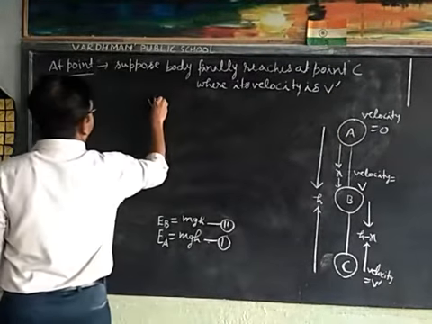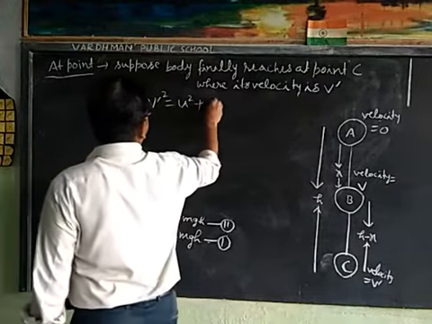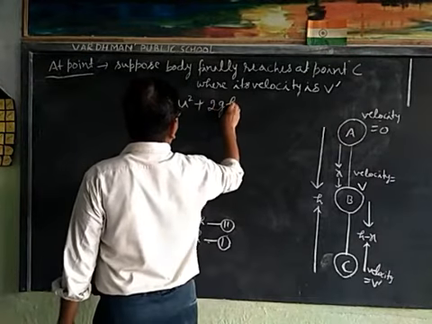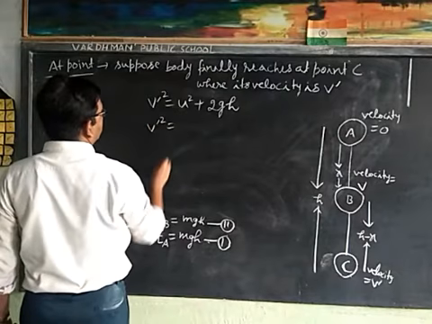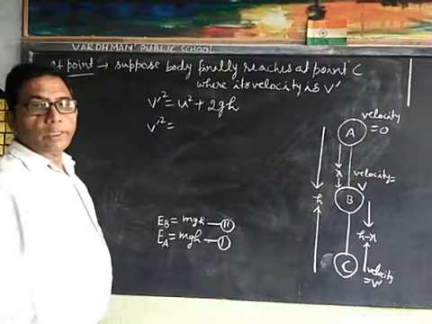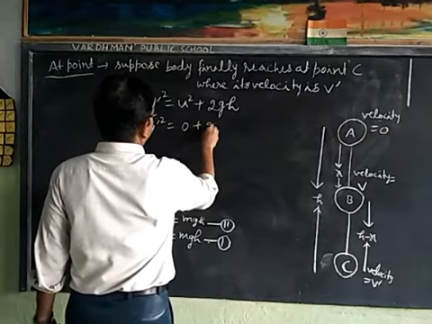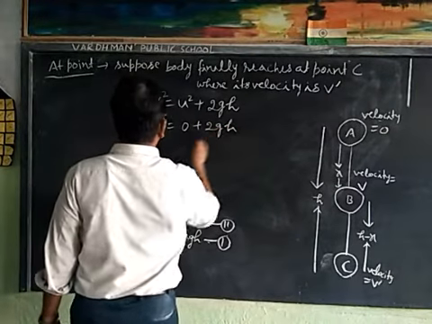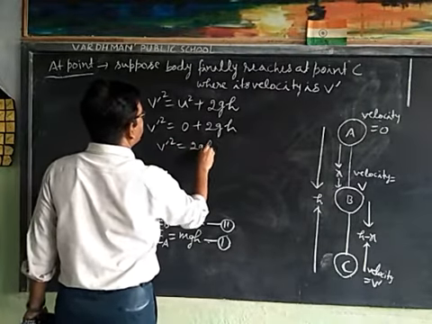Therefore v dash square is equal to u square plus 2gh, that is v dash square is equal to 2gh.